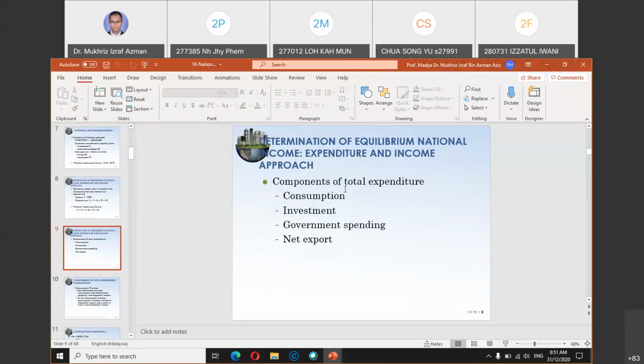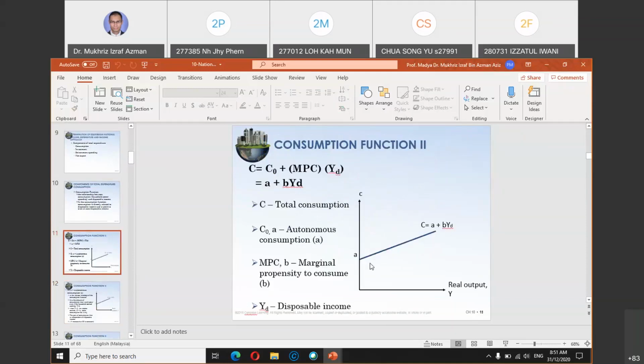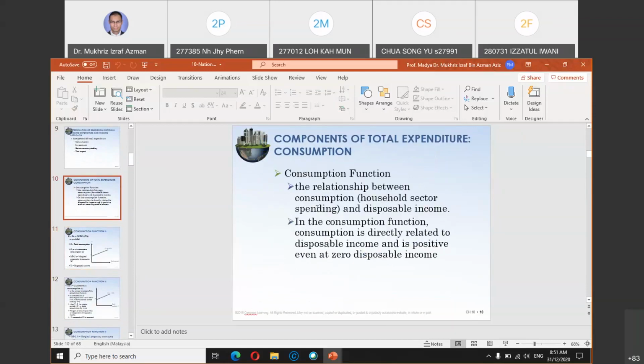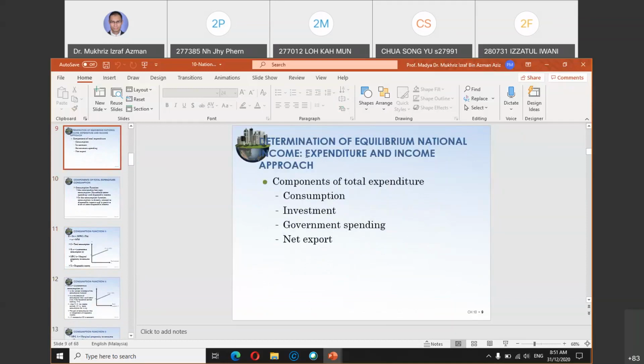So if you recall from chapter 9, the expenditure approach: C plus I plus G plus X minus M. So go back to chapter 9, we already discussed this. The component of national income accounting, the expenditure approach: consumption plus investment plus G plus net export, which is X minus M. If you check our previous discussion on the past year question, we have a question on this topic as well.